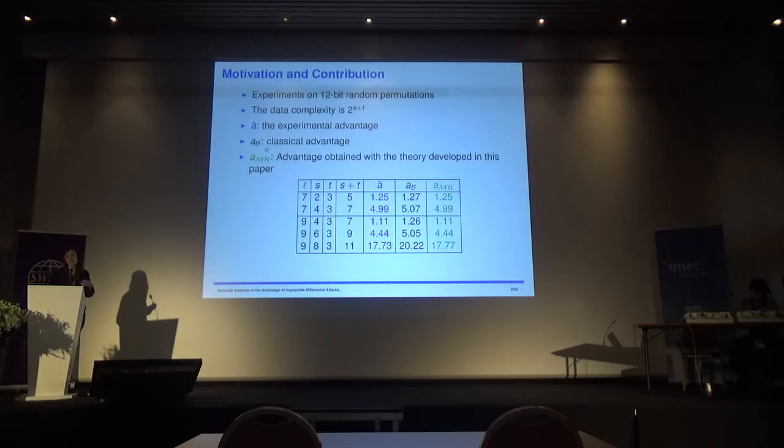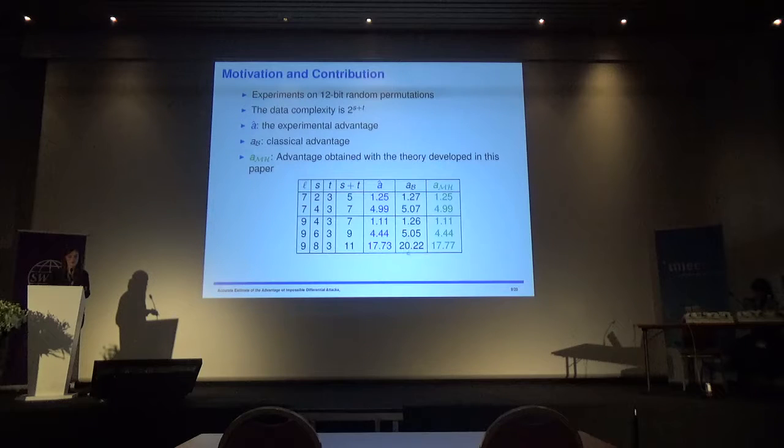Here we have the classical advantage with a binomial distribution, and the last column is what we will introduce in the following slide: a new modeling using the multivariate hypergeometric distribution. What you can see from here is what we try to match.